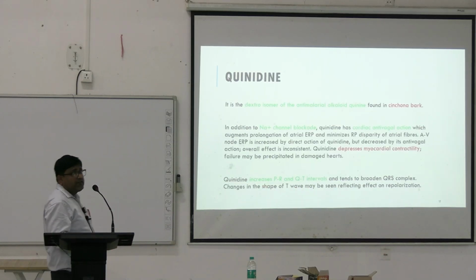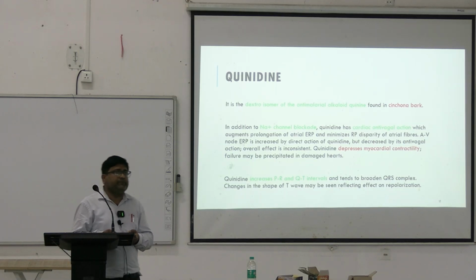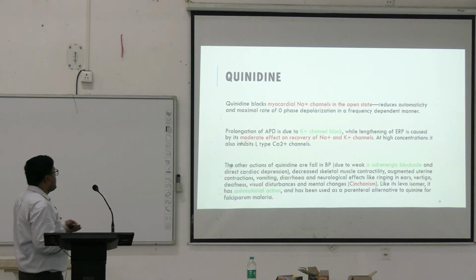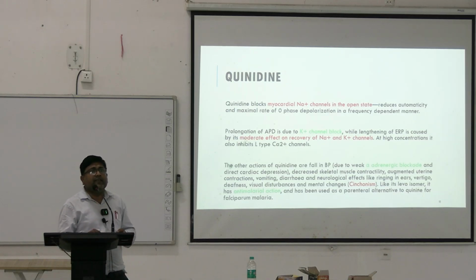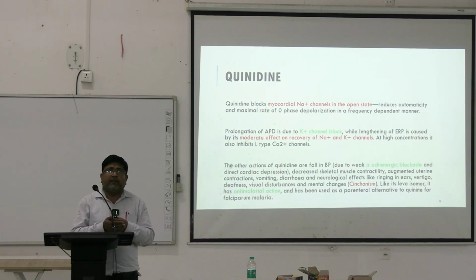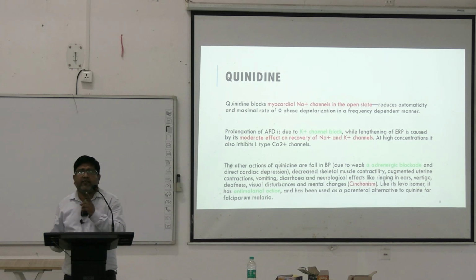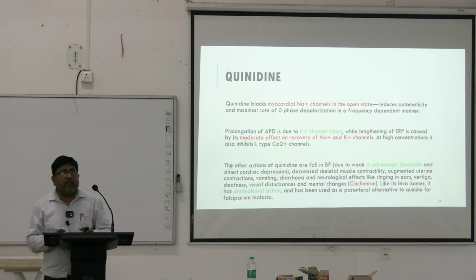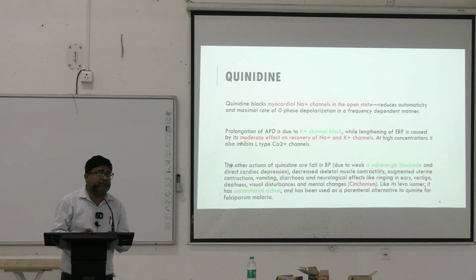Now, coming to the drugs within class 1A, they include quinidine, procainamide and disopyramide. As they are included in class 1A, they block the sodium channel in the open state and hence decrease the rate of phase 0 depolarization and increase the action potential duration.